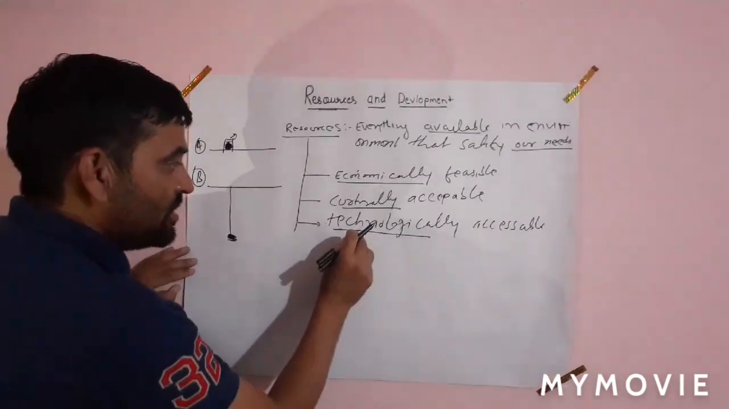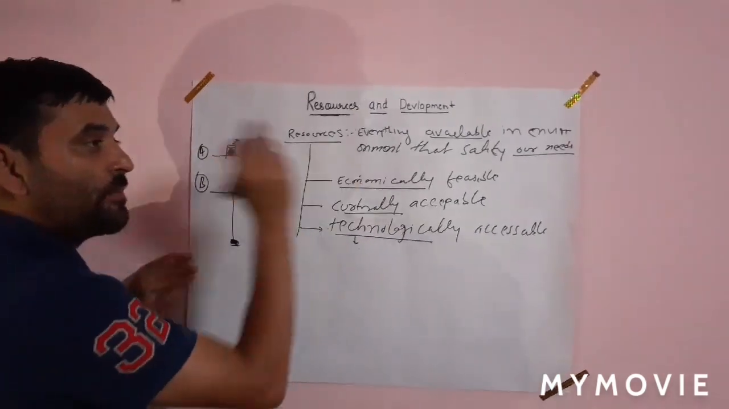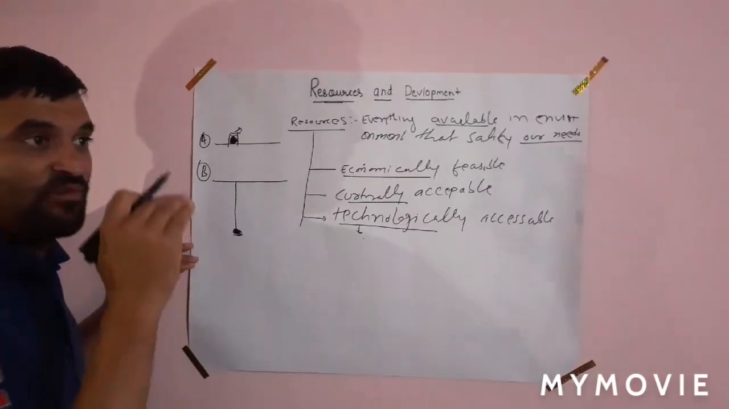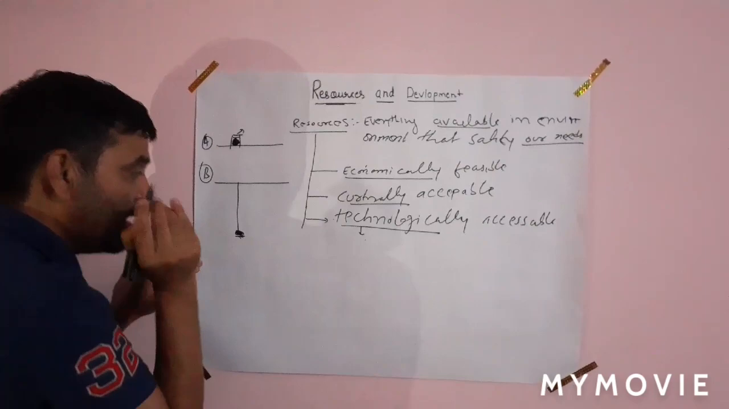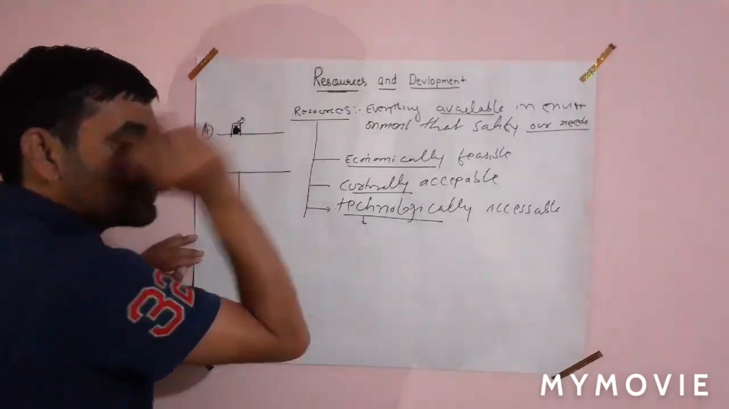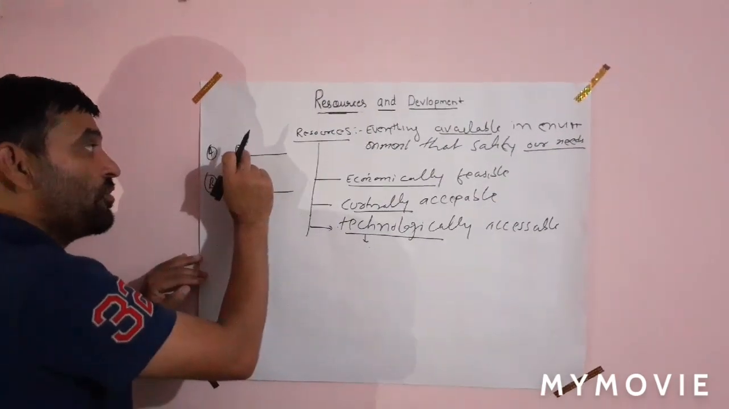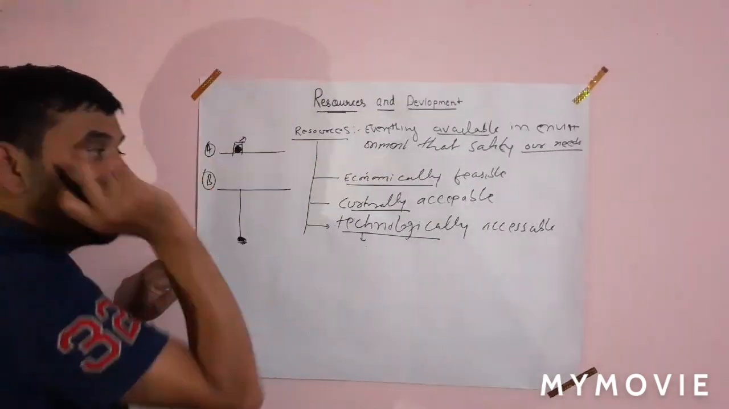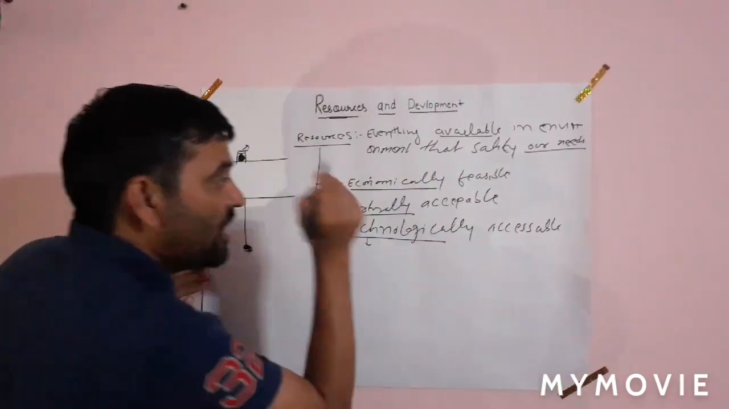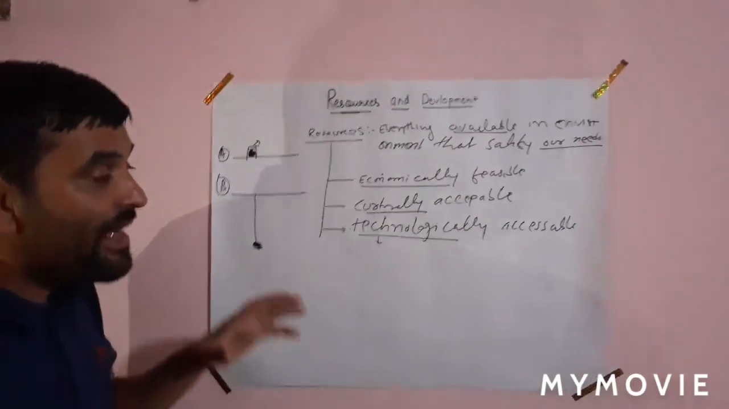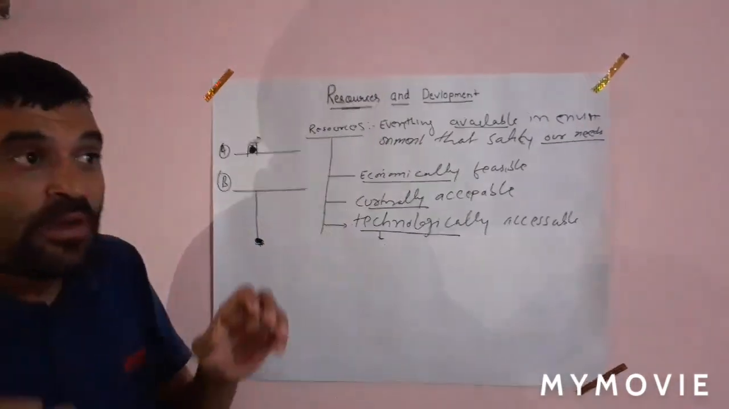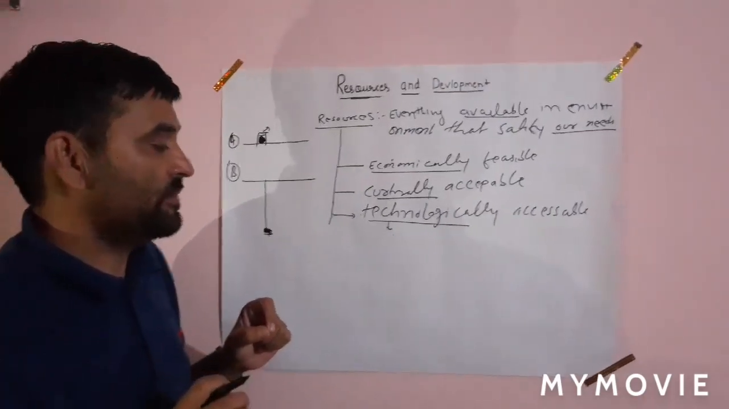Now these two are interdependent on each other. If we use high technology, then the economic cost is high. If we use low technology, then the economic cost is low. Now, what do we mean by culturally acceptable? Culturally acceptable means that it should be adopted in our culture.